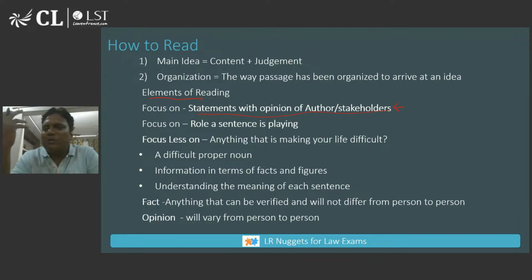So in a passage, there might be 20 plus statements, but out of those 20 plus statements, hardly two or three are of use, right? How to filter those useful statements from the other statements which are not as useful. When I'm saying useful, I'm calling them useful with respect to the main idea, right? Questions can come from some facts also that are given in the passage, but those are easily doable questions.